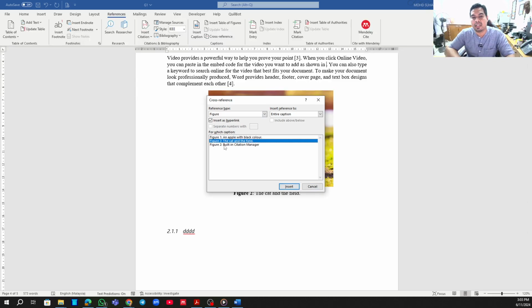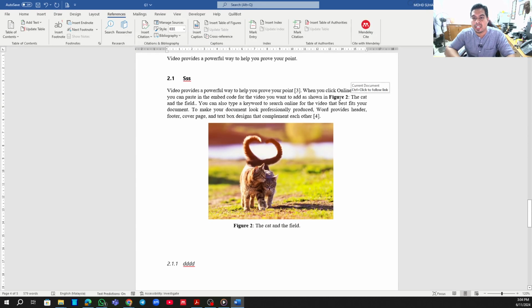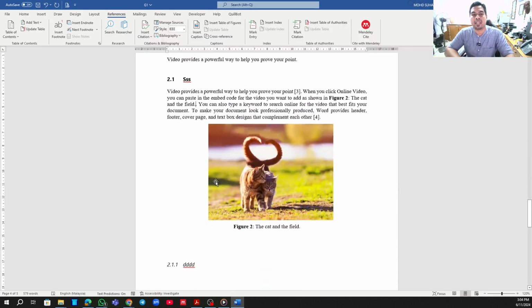So for figure 2, actually we need to update it before. So figure 2 here, I insert it, now I close it. Now figure 2 is already embedded here. You don't need to make it, because every time we can refer to this one. All right, so this is something that you can do.